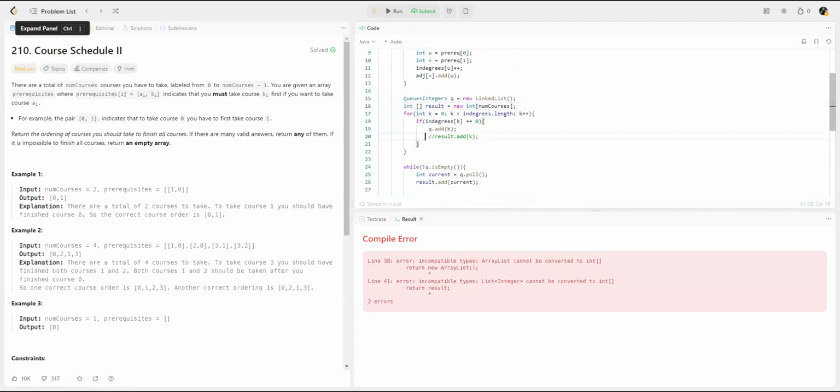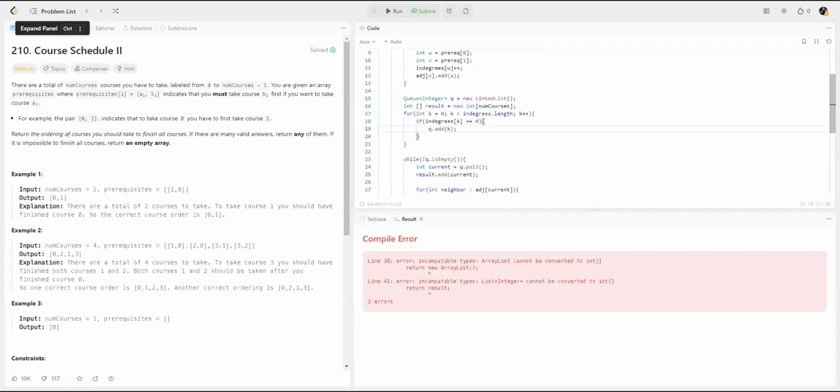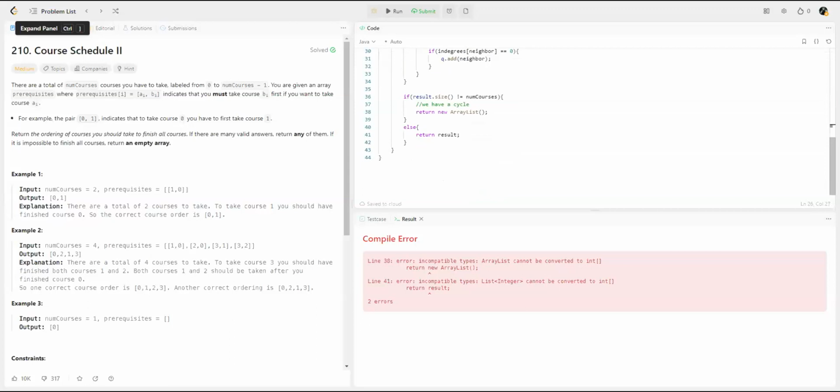And then basically let me take this out, and then we add to our result. Instead, I want to keep an index as we add, int index. And then our index will show us the position of results to add our current element. So index, actually let me hit plus plus, so the index increases as time goes on.